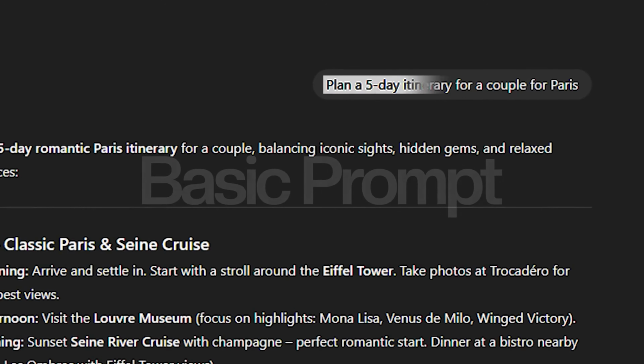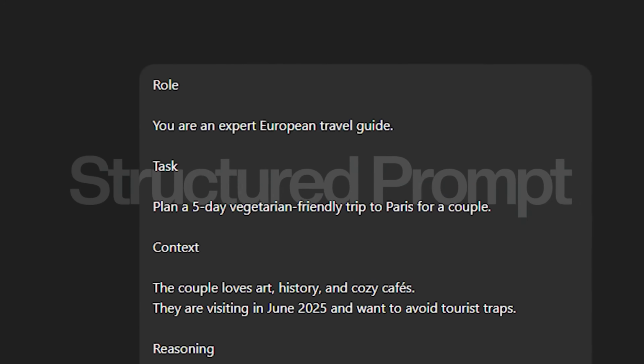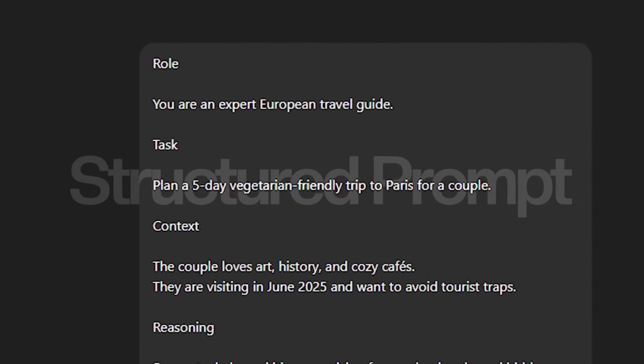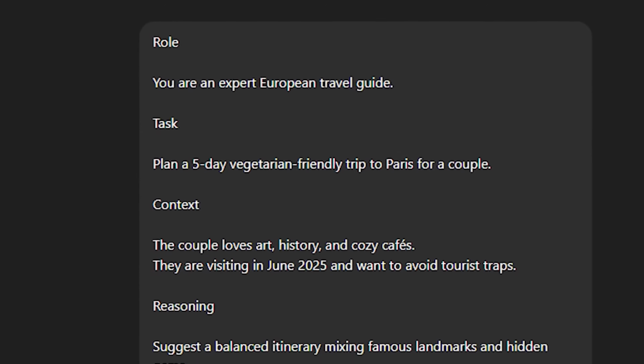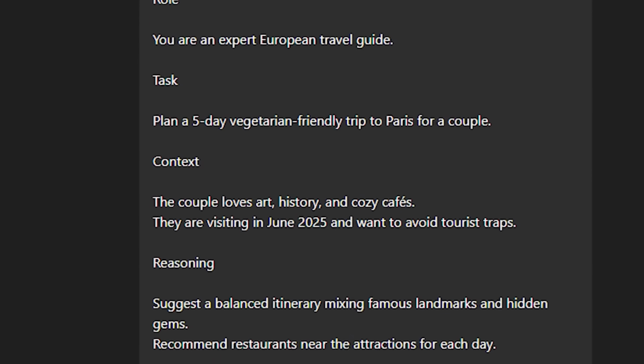So let me ask ChatGPT to plan a 5-day itinerary for me and my fiancé going to Paris. Let's see with the basic prompt and with the advanced prompt. With the basic prompting, I have asked it to plan a 5-day itinerary for a couple for Paris. When it comes to the structured prompt, I have given the role as an expert European travel guide, and the task is to plan a 5-day vegetarian friendly trip to Paris for a couple.